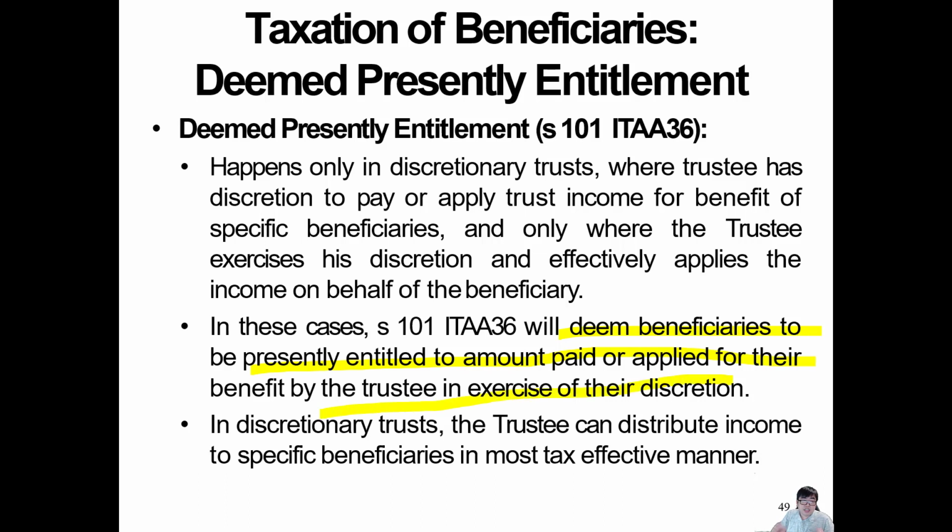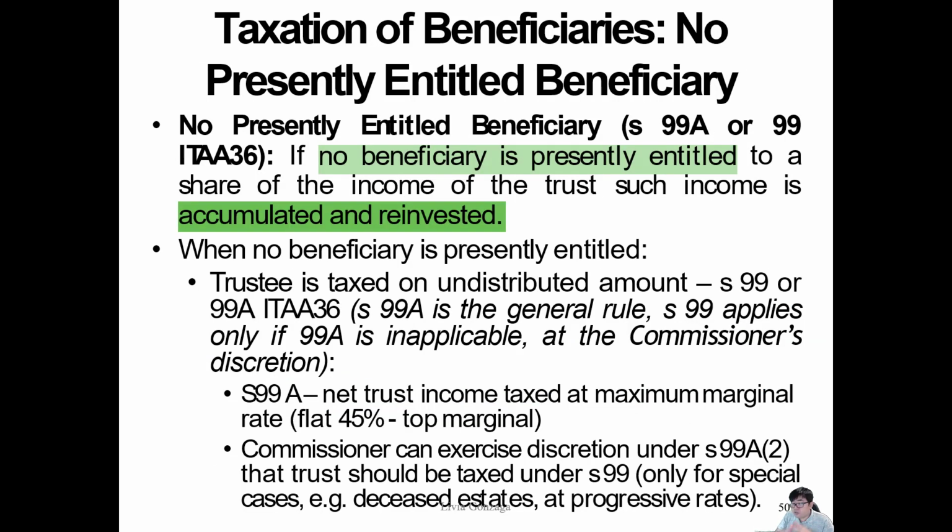So basically, in a discretionary trust, I can change the amount that I would like to distribute to my trust beneficiaries. That's basically what they say. Again, the reason we do this is to reduce the tax, because there is some benefit in it, but the benefit only applies up to a certain level. You cannot take advantage of this and abuse the system. If you abuse the system, you will end up paying the top marginal rate.